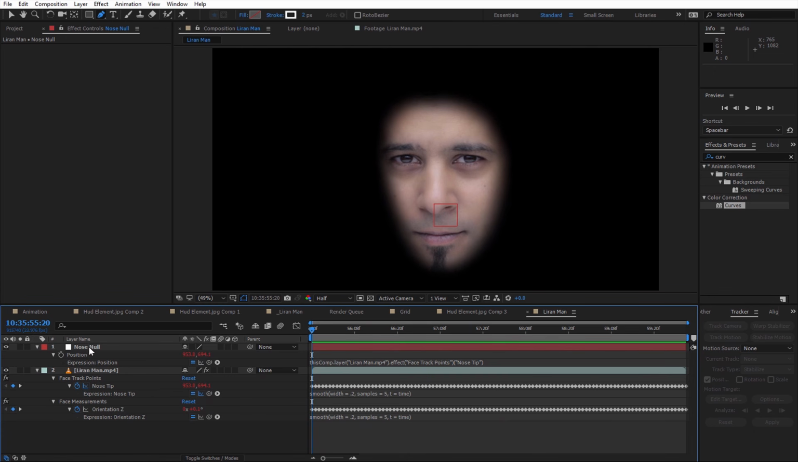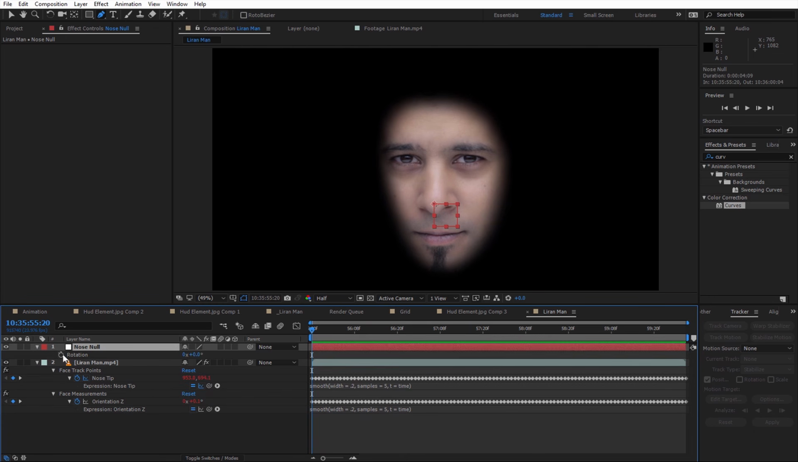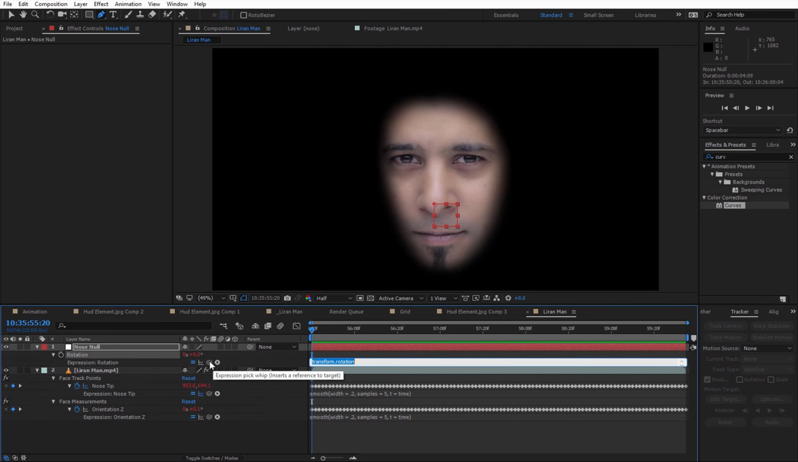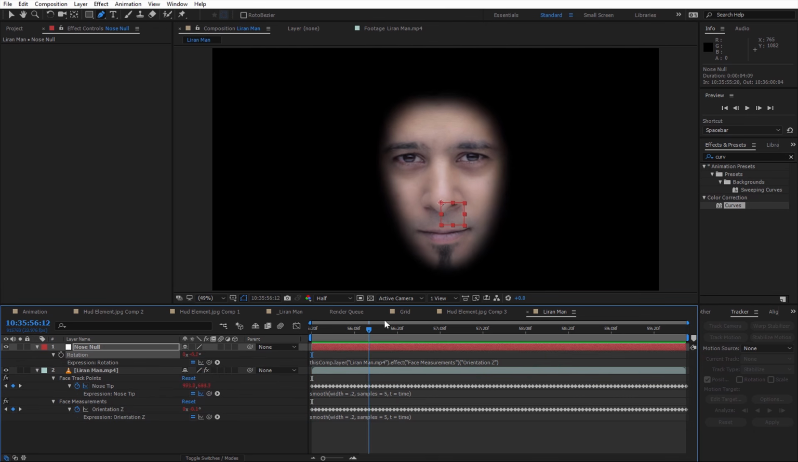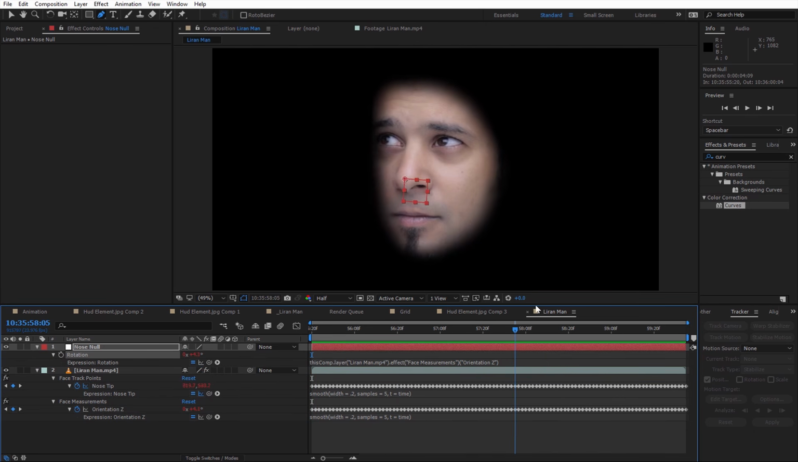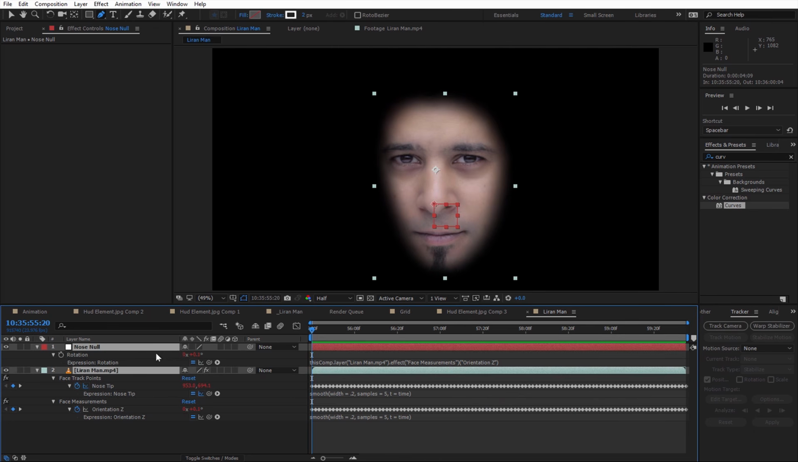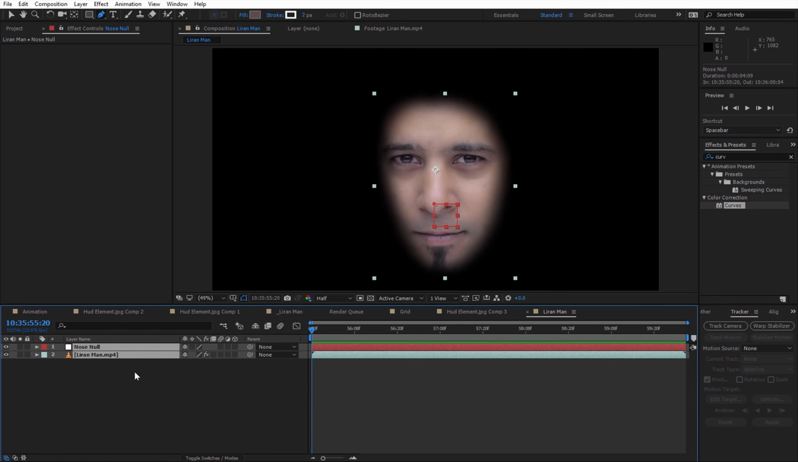And now I want to take the orientation, and I'm going to take the rotation by pressing R, alt click, and taking the pick whip. So I'm going to take the orientation. Perfect. So now everything moves and rotates in 2D manner, but I want to make it 3D.